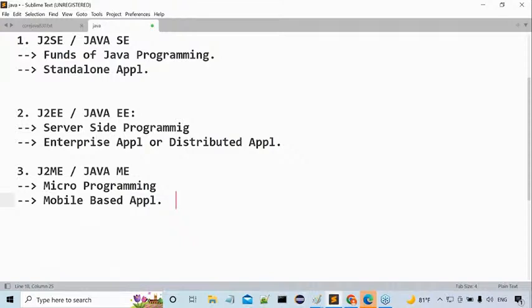Only because of one question. What is my question? What do I have to learn? That is my question. For that, I'm explaining this whole thing here. Finally, I have finalized two things now. What two things? J2SE and J2EE.